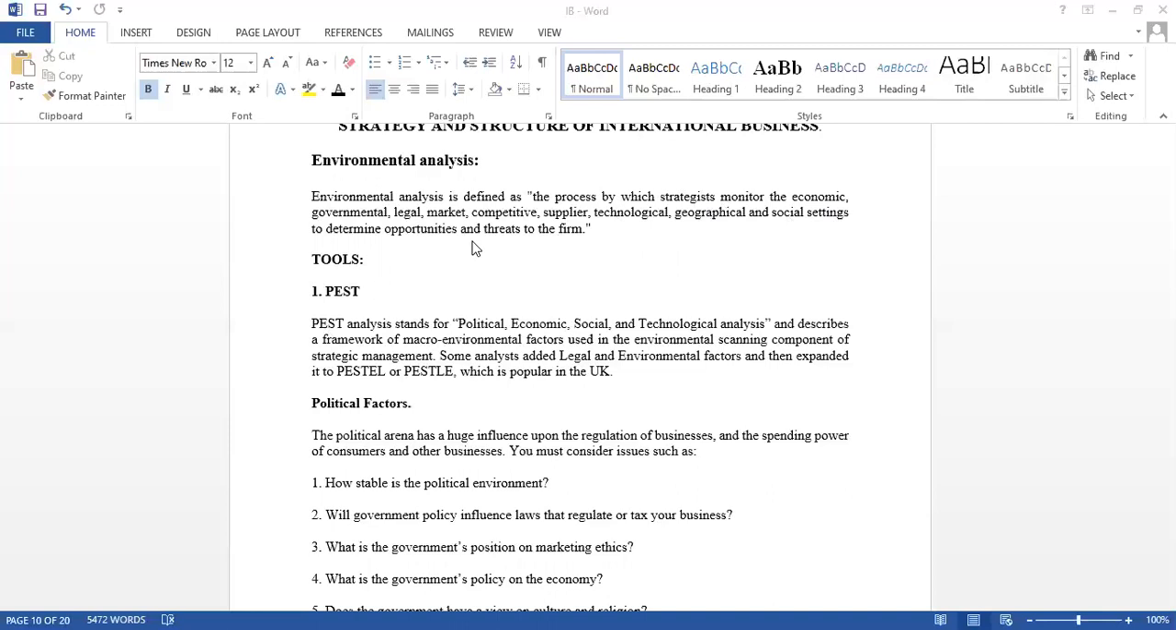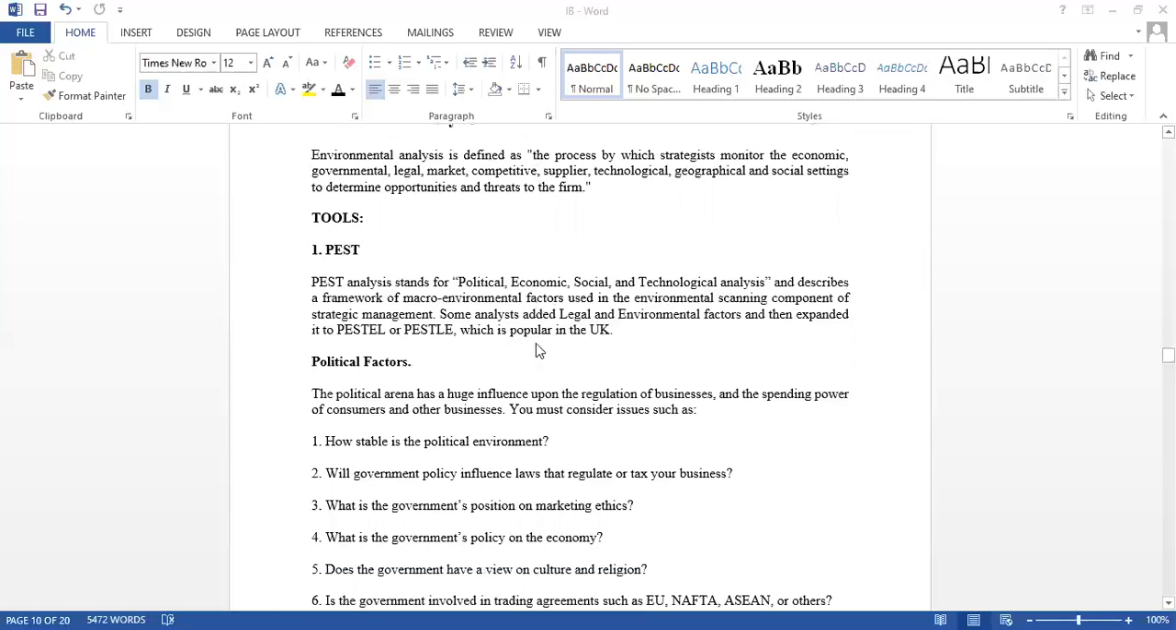So if we have opportunities but are not prepared for them, then obviously your competitors may grab those opportunities. Opportunities will never wait for us if we haven't grabbed them at the right time, right? So knowing those opportunities and threats, this environmental analysis has to be done. Now how do we do this environmental analysis? What are the tools present in environmental analysis?